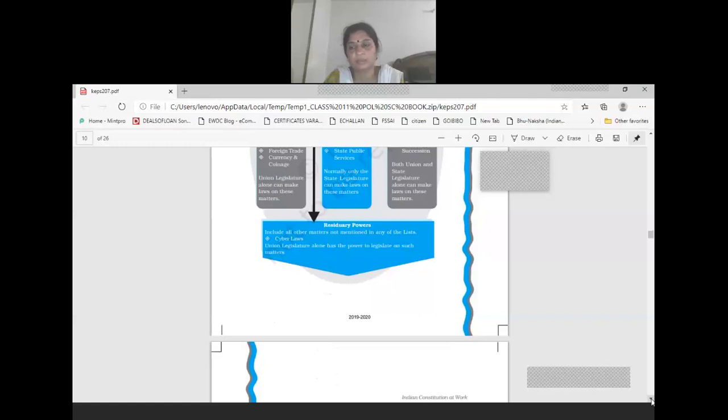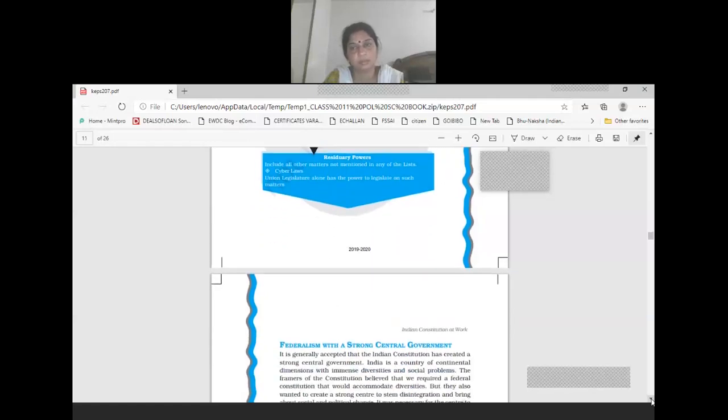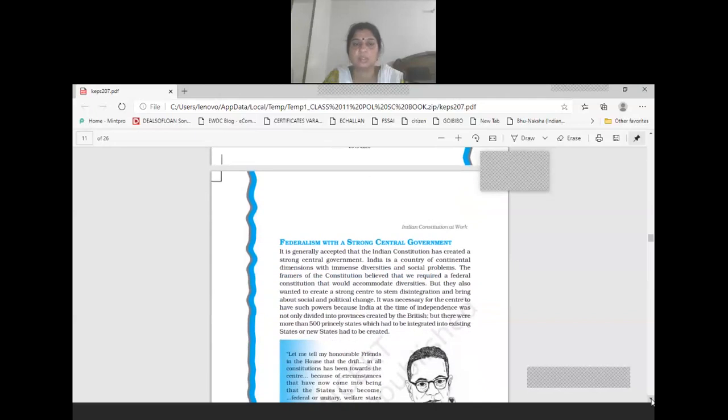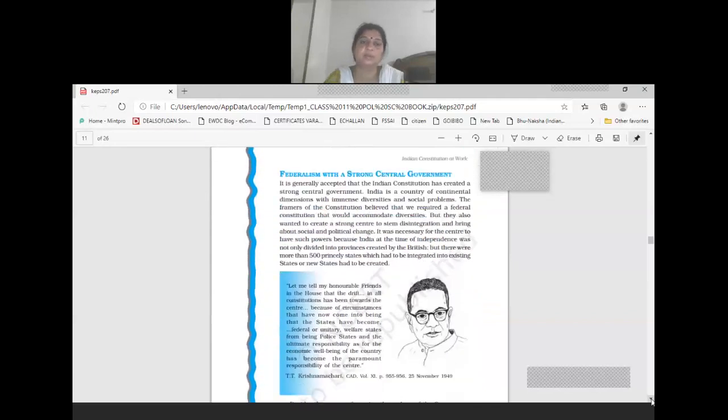So, in this way, this type of federalism was adopted through our constitution, federalism with a strong central government. We have adopted two different levels of government in the constitution. We have divided the powers between these two levels of government, but we have also made provisions for a strong central government.